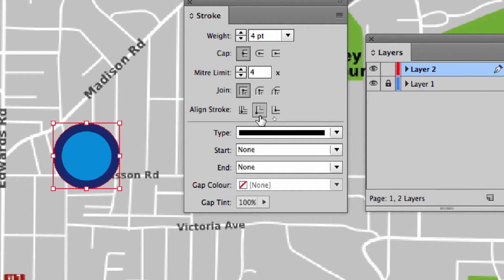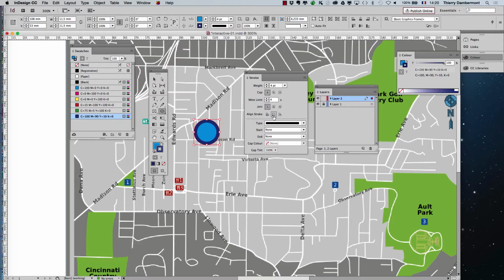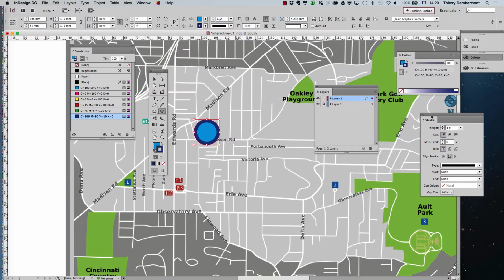With the stroke panel, save the document.